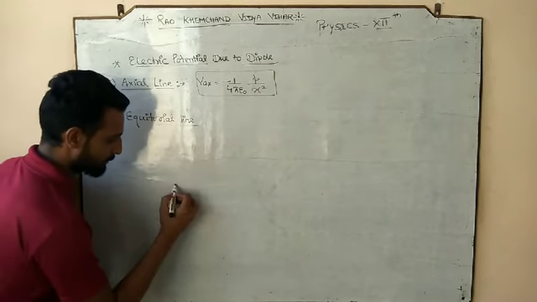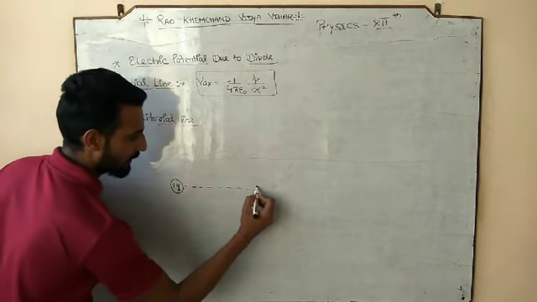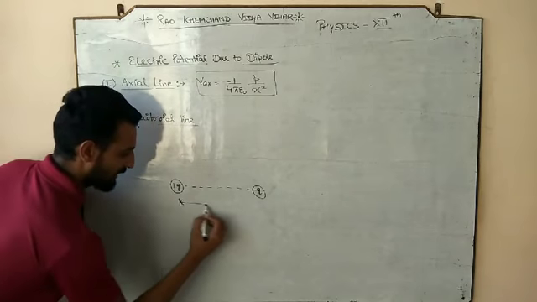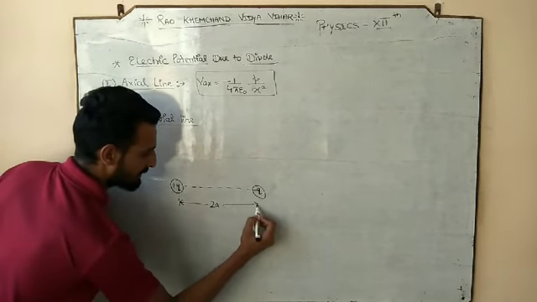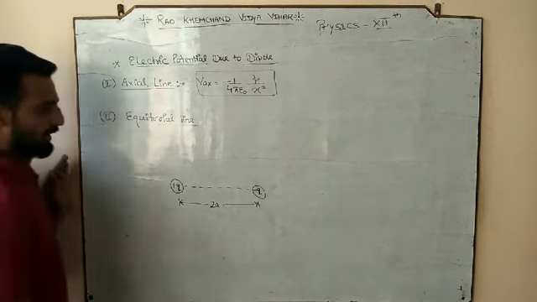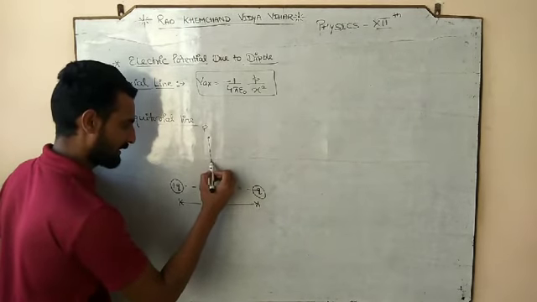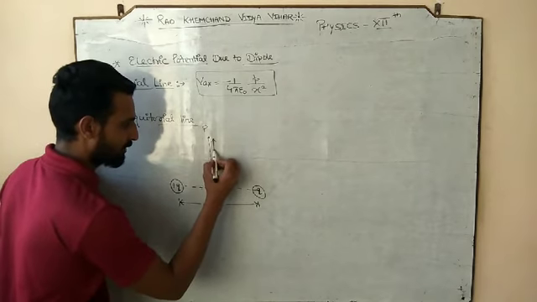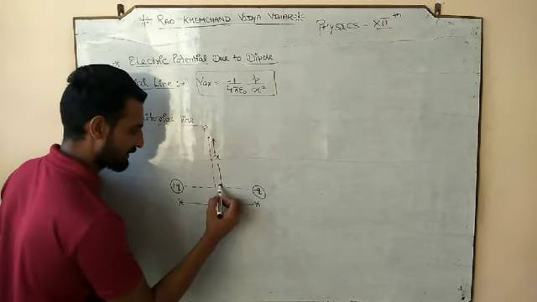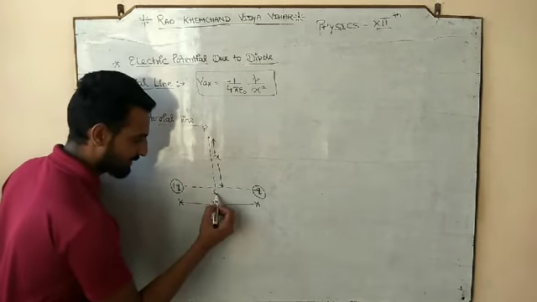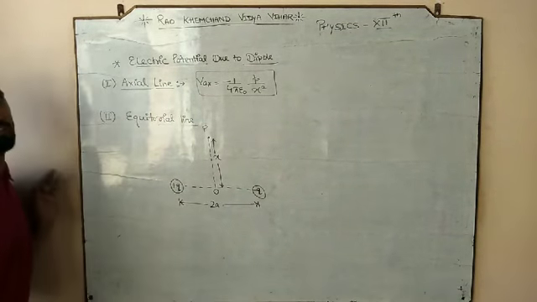Here we have plus q charge, here we have minus q charge. And what is the separation between them? The separation between them is 2a. Let us consider a point P at a distance of x from the center of the dipole.